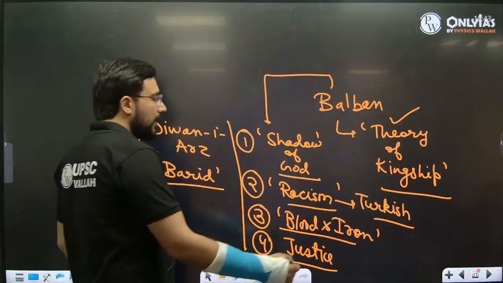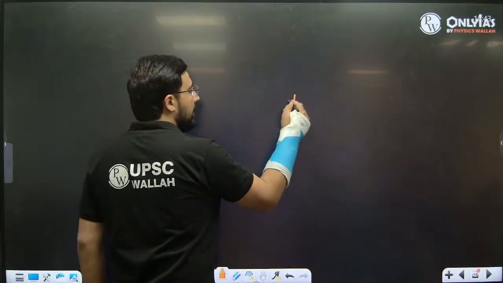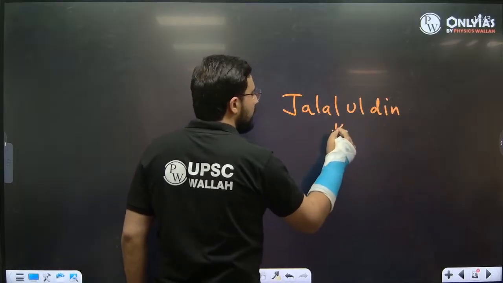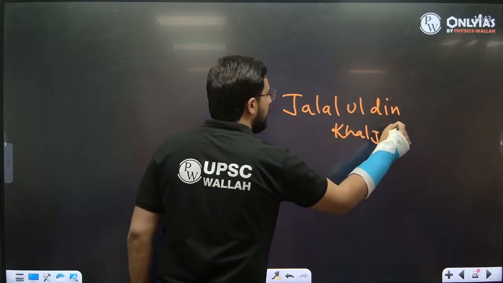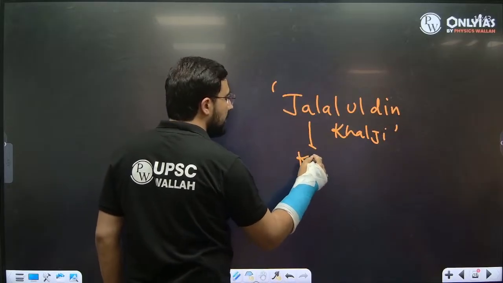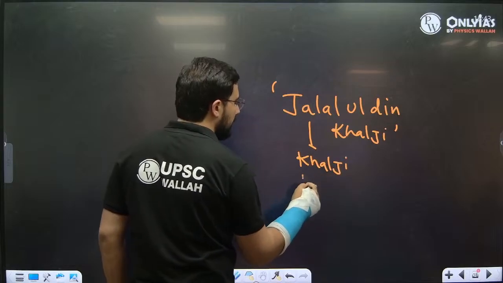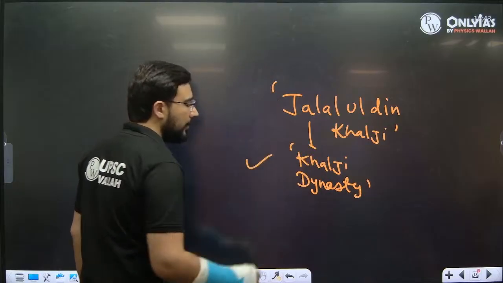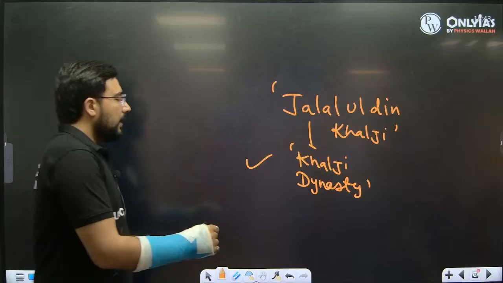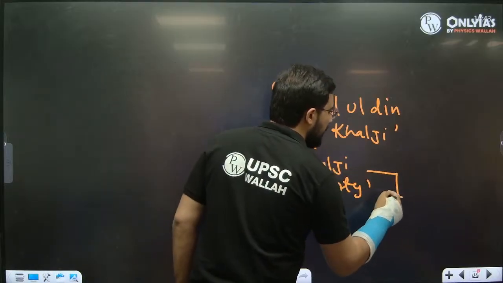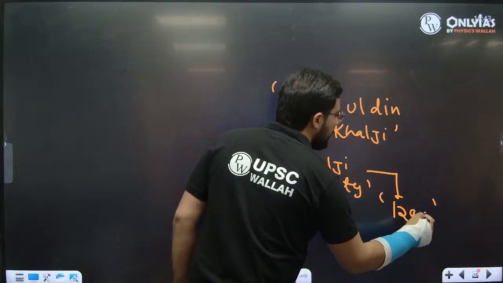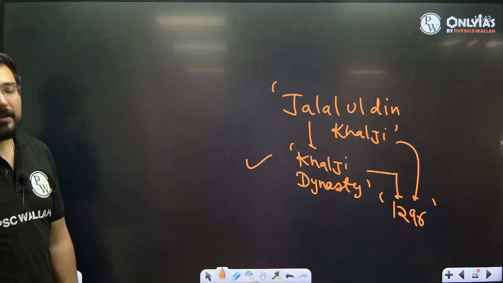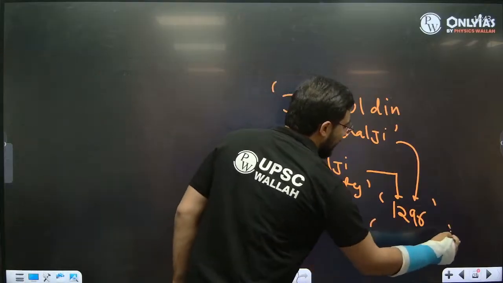Keep just one thing in mind, that Jalaluddin Khalji was the founder, okay, and he killed Kaikubad and that's how we see the beginning of the Khalji dynasty. Okay, so the Khalji dynasty came to power with a transition within the next 6 years. And how will that happen? Jalaluddin Khalji will be killed by his own Alauddin Khilji.